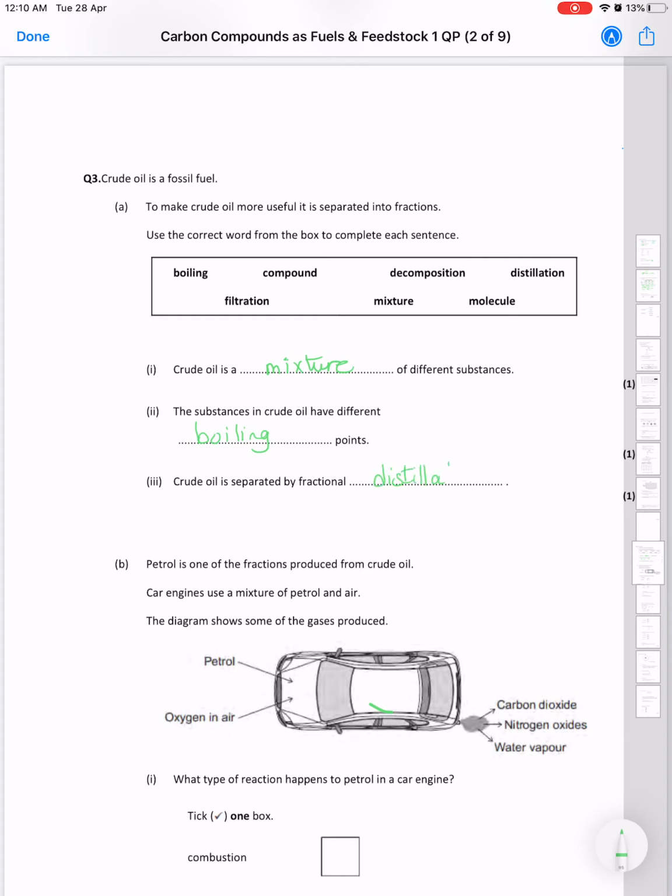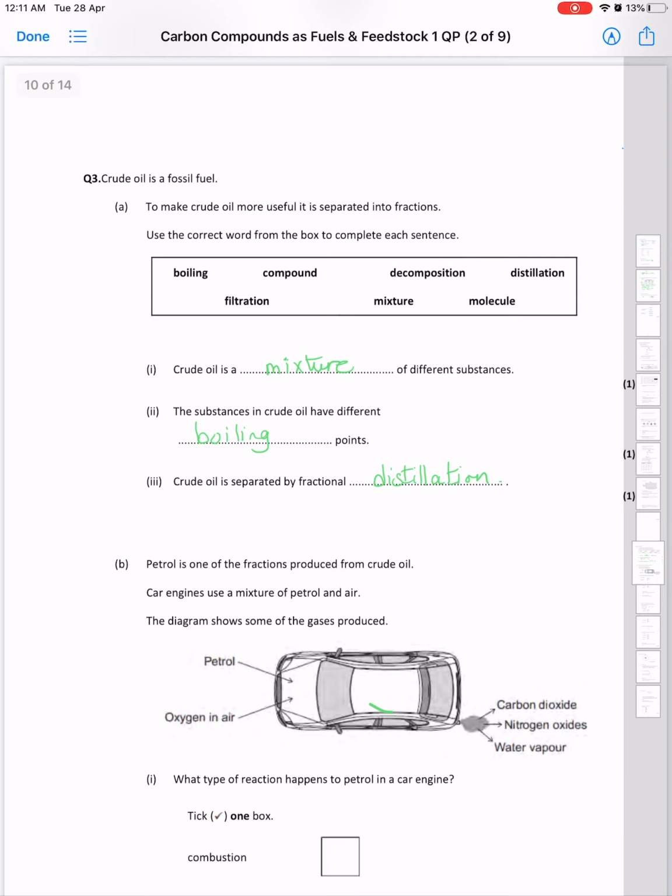Very quickly, guys, I'm gonna remind you of the fractional distillation. In the fractional distillation, the crude oil enters a heater, where this heater vaporizes all the crude oil. Then they enter a long column. This column separates those fractions of oil according to their boiling points. Those that have a higher boiling point will be separated first, and those that have a lower boiling point will be separated up in the fractionating column. That's very quickly.